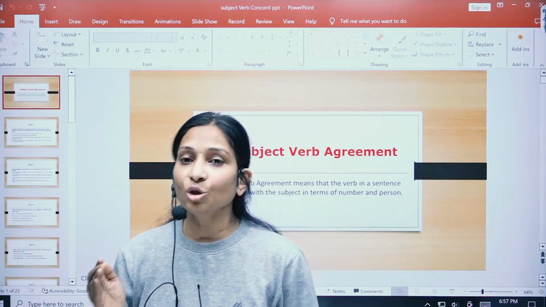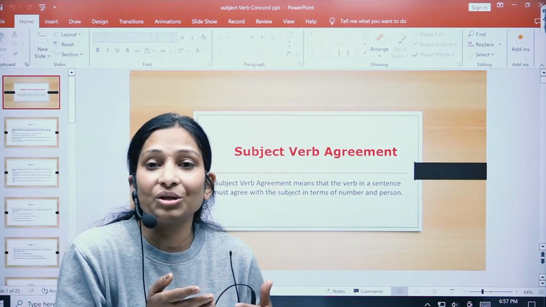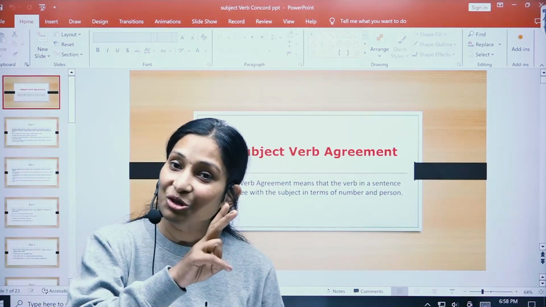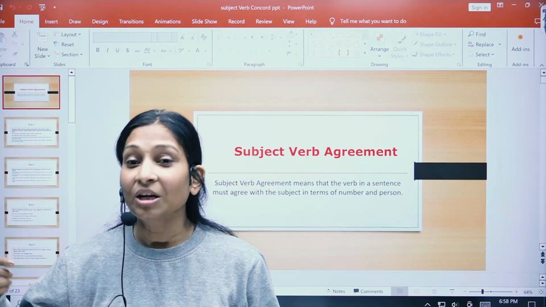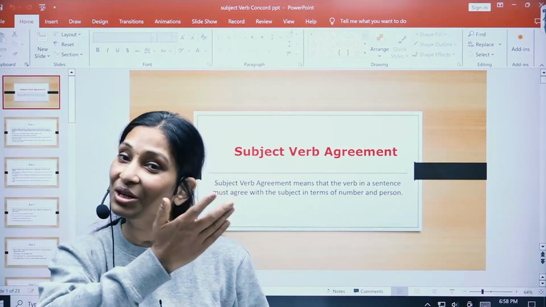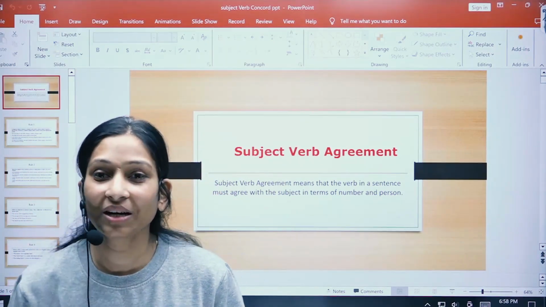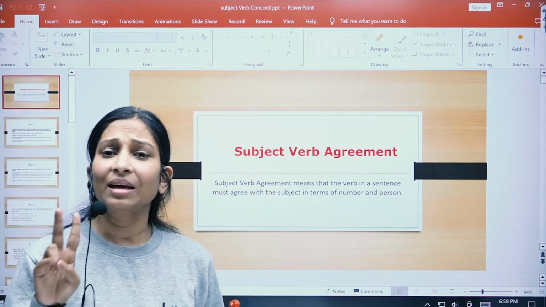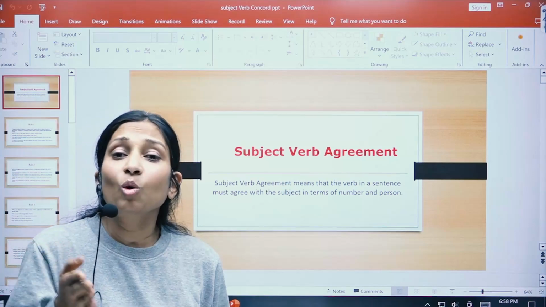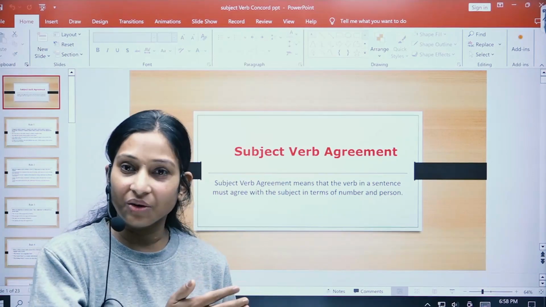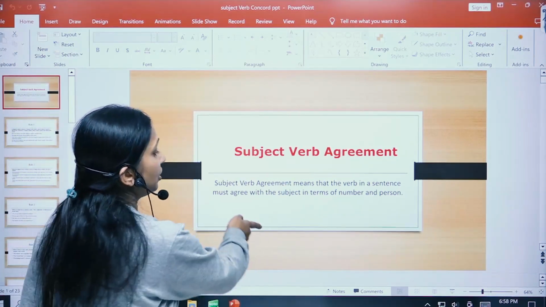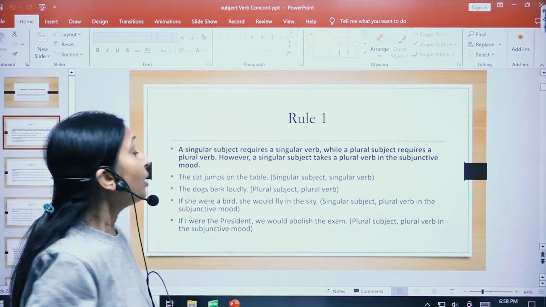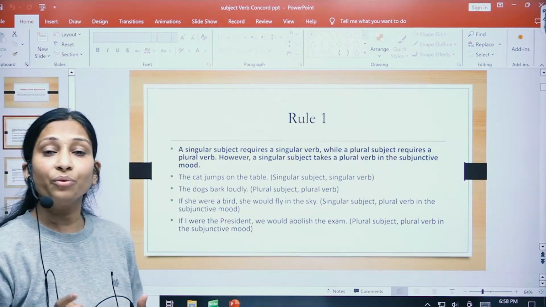The problem is not, children, when we have a single subject and verb. The problem occurs when we have multiple subjects and then we have a single verb. So the verb will go with which subject, right? This is how we are going to study that when we have more than one subject in a sentence, which subject the verb will go with, okay? So this is what I am going to teach you. Okay, so here we are going to go ahead with rule number 1.